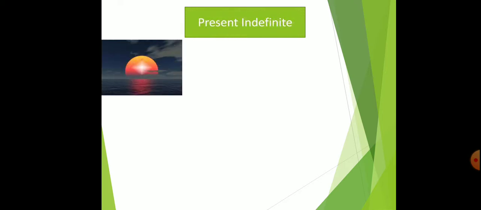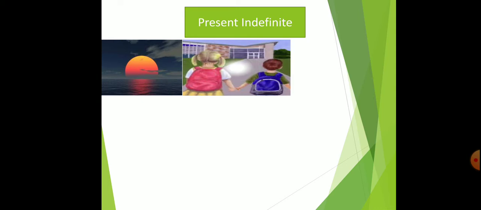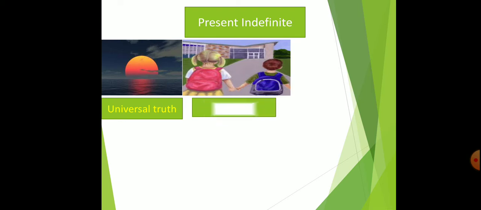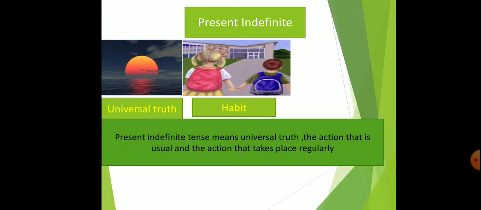Present indefinite. There are 2 pictures here: universal truth and habit. Present indefinite tense means universal truth, the action that is usual and the action that takes place regularly.